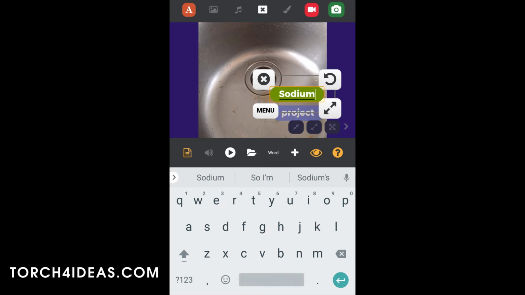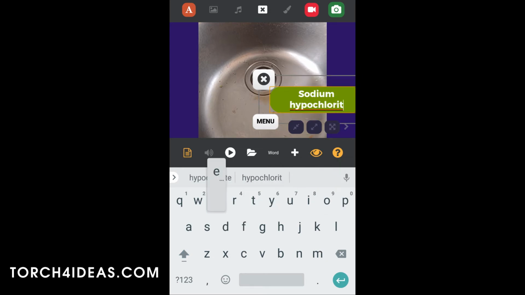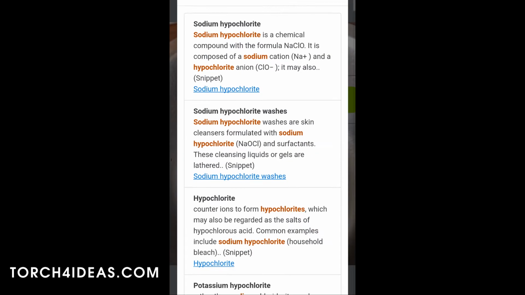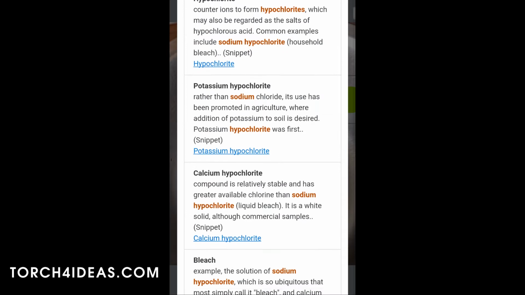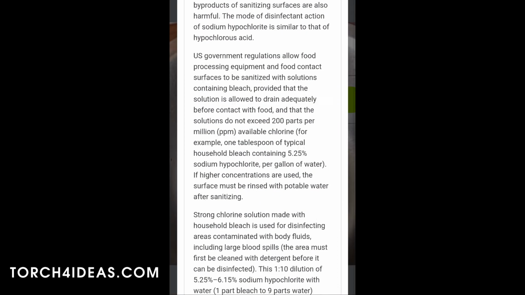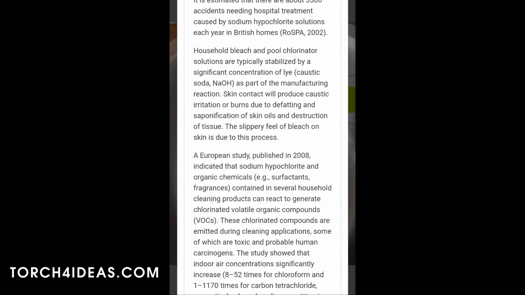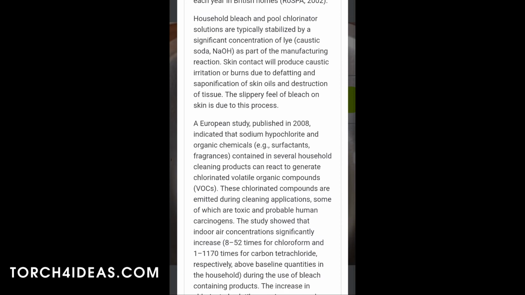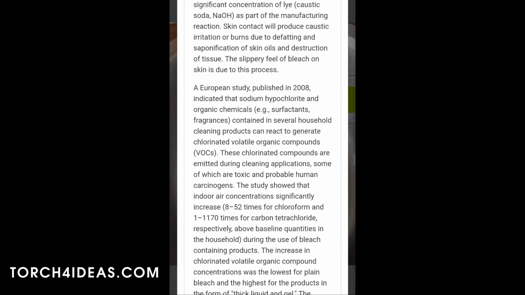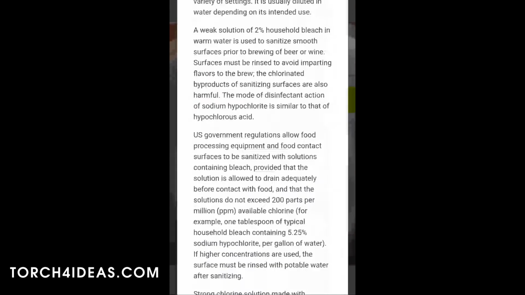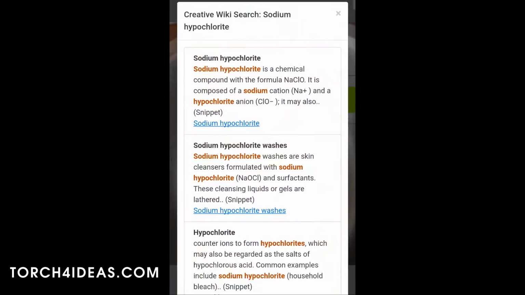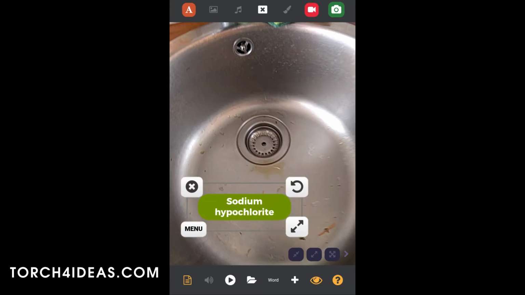We're gonna double click, edit an element, put the main ingredient of our cleaning product in the kitchen, sodium hypochlorite, and click menu, W, and do a creative wiki search. So that we get convergent information directly related to the problem. Let's learn about this main ingredient, sodium hypochlorite. What we find is that some of the compounds of this product can cause cancer, can be carcinogens. So that's why we want to find an alternative.